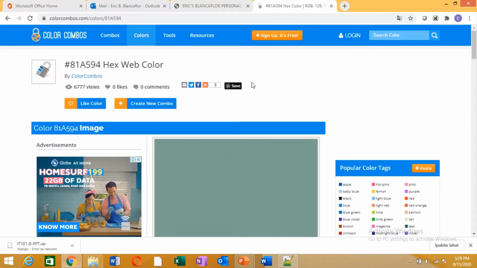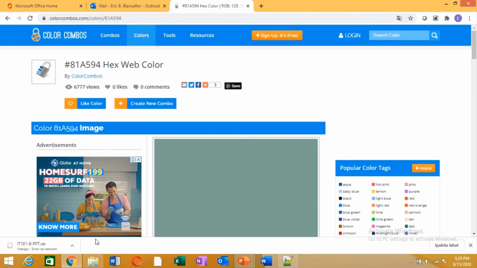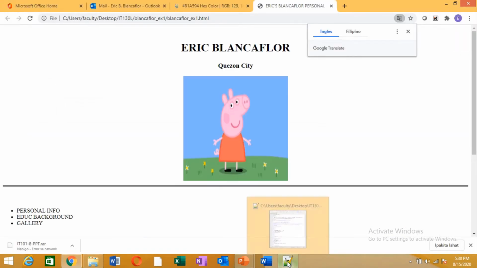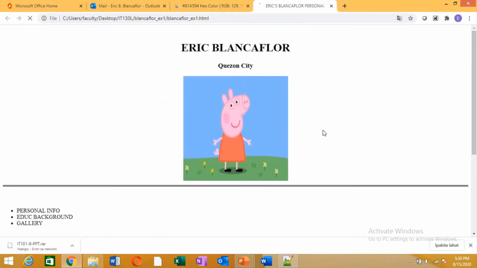Control S, go back, F5. It's not really working. Oh, something is wrong. Sorry, the dash, the quotation there. Okay, so Control S, and then F5 there.